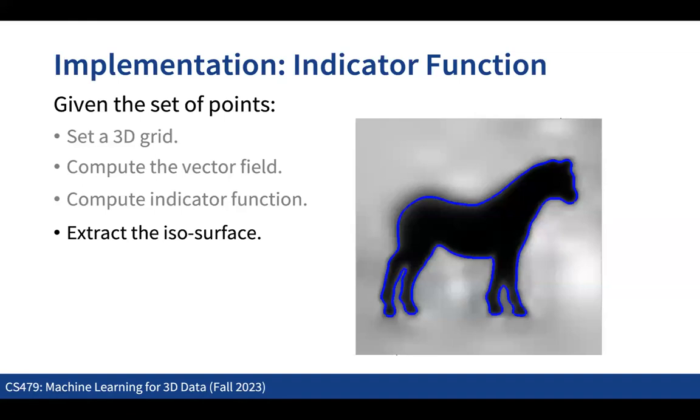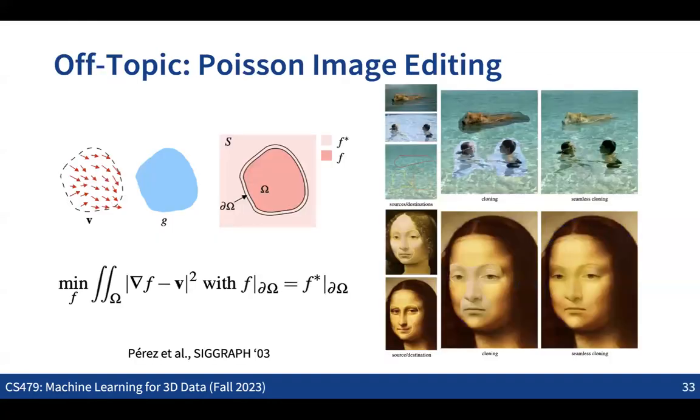One more thing I wanted to mention here is that Poisson's equation can be seen in lots of applications, not only surface reconstruction, especially in the computer vision and graphics domain. There are lots of tasks where we can directly utilize Poisson's equation to solve the problem without a neural net.